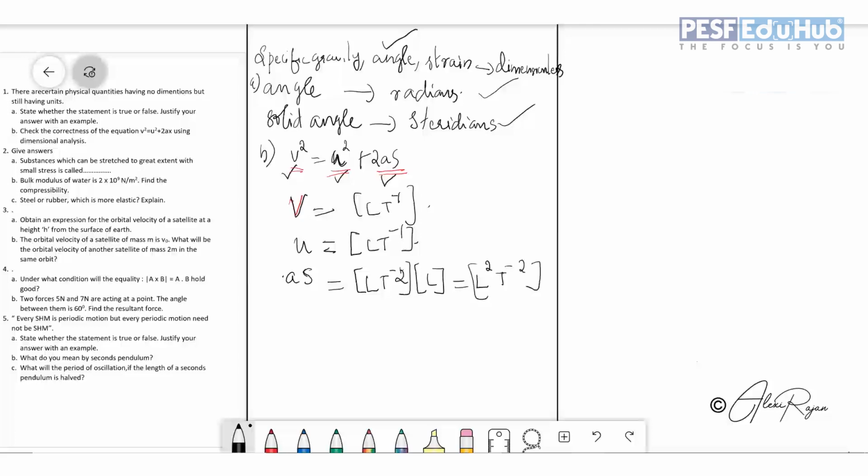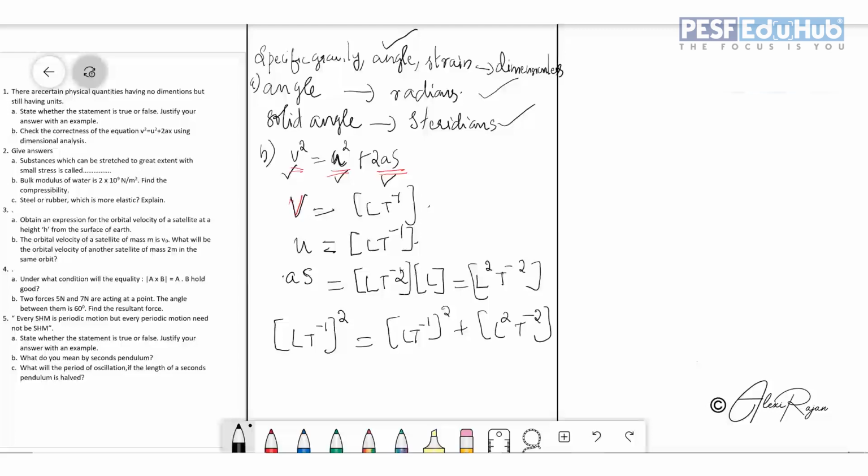Now put these dimensional formulas in the above equation. So you will get L t raised to minus 1 whole square, equals L t raised to minus 1 whole square plus, not taking the constant, L square t raised to minus 2.